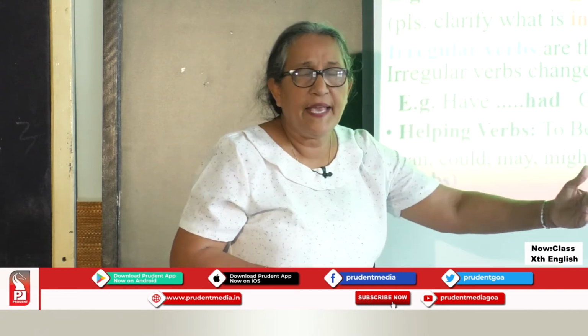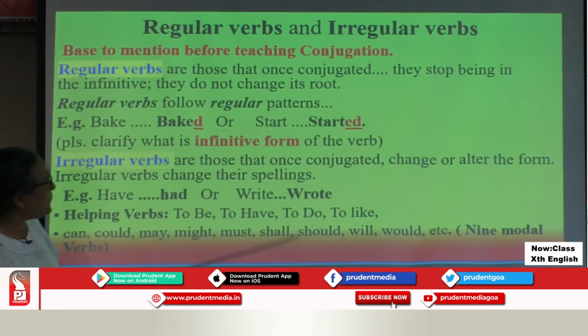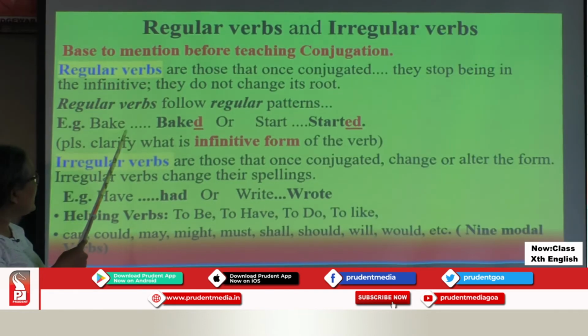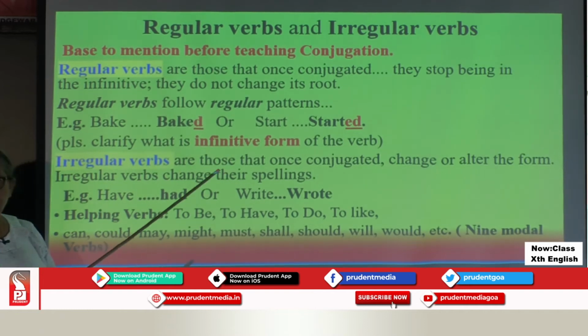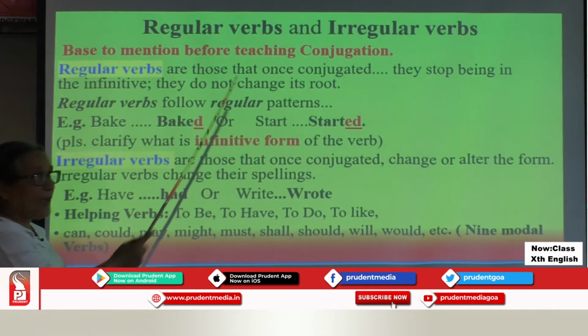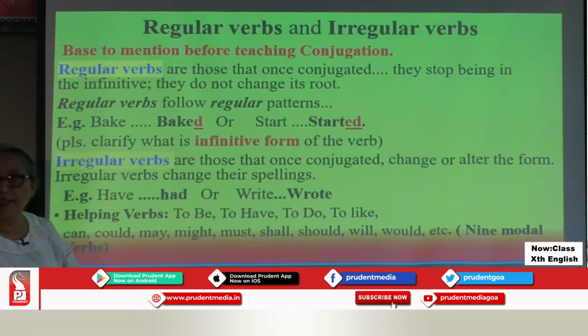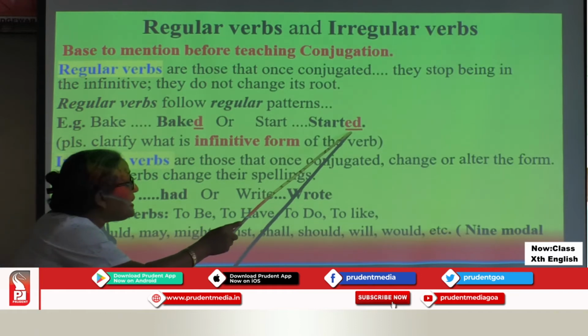Bake, baked is its past. For example, if it is not ending with E, let us take the other example, start. In that case, the regular pattern to form simple past of a regular verb is add ed.